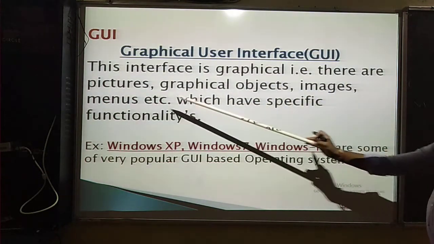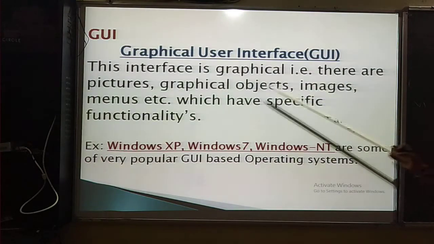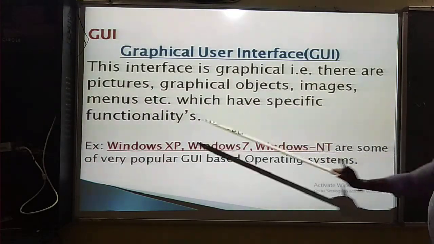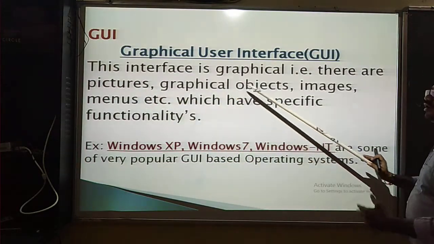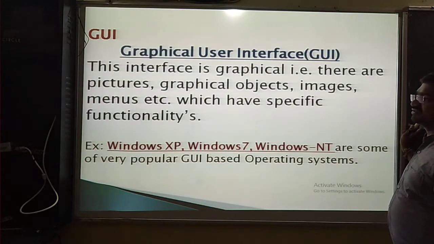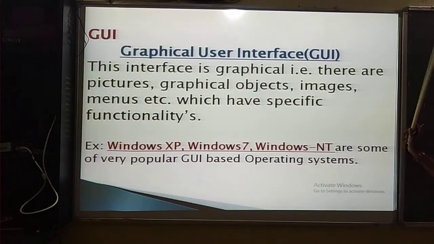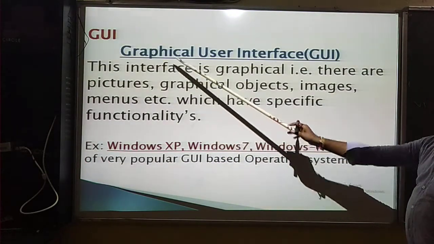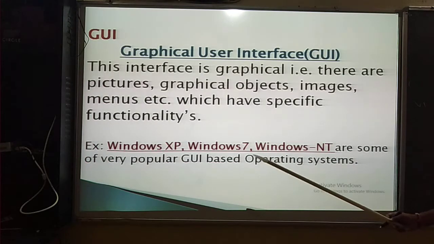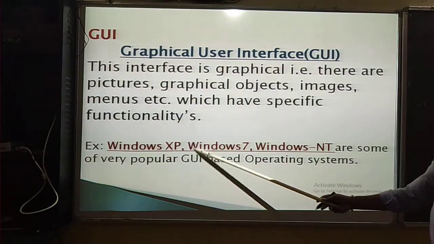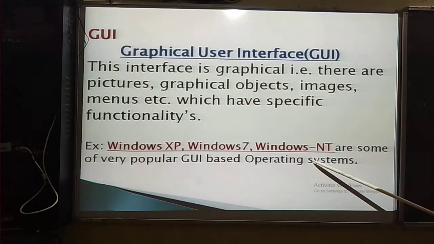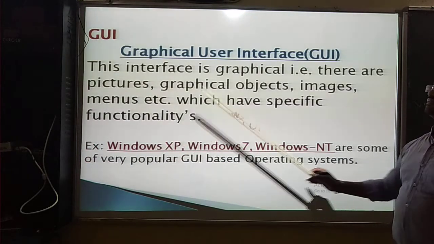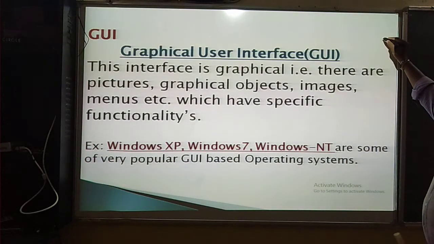There are pictures, graphical objects, images, menus, etc., which have specific functionalities. Graphical objects can also be sounds, videos, audios, whatever, and images, menus, etc., which have specific functionalities. That is the GUI, graphical user interface. Examples are Windows XP and Windows 7, which are very popular GUI based operating systems. So Windows is one of the user friendly operating systems.